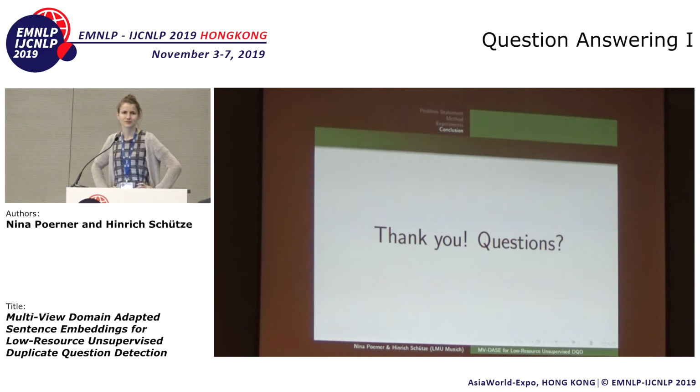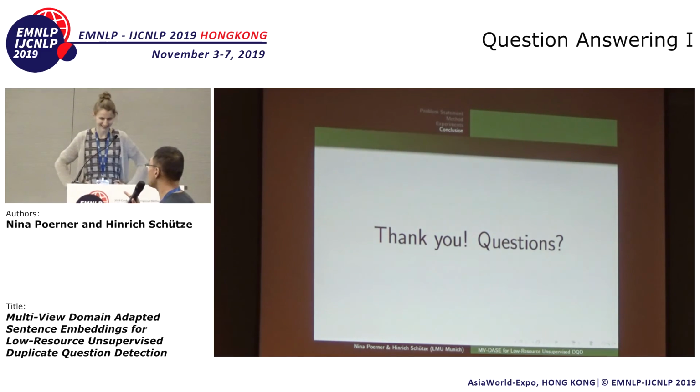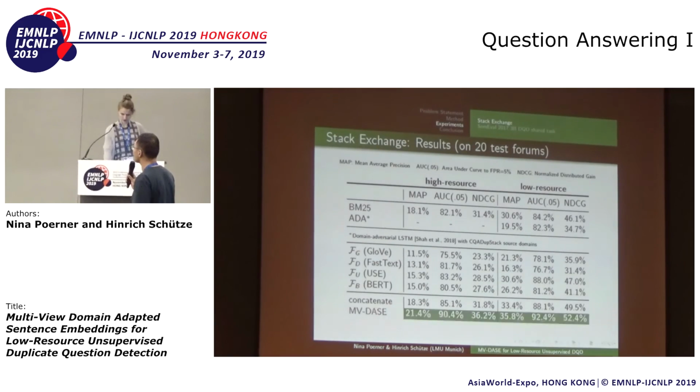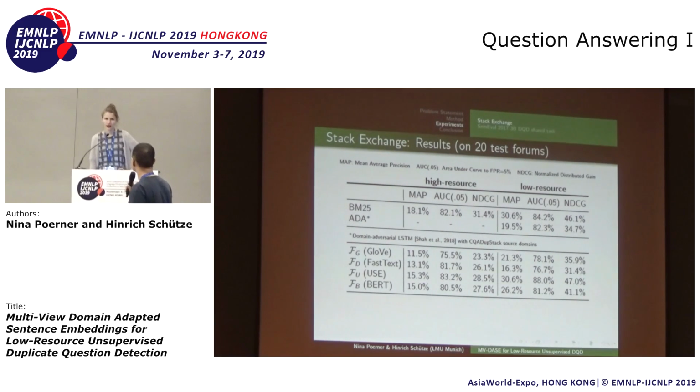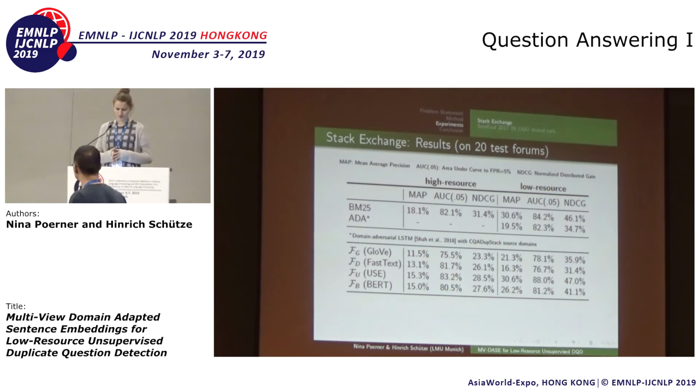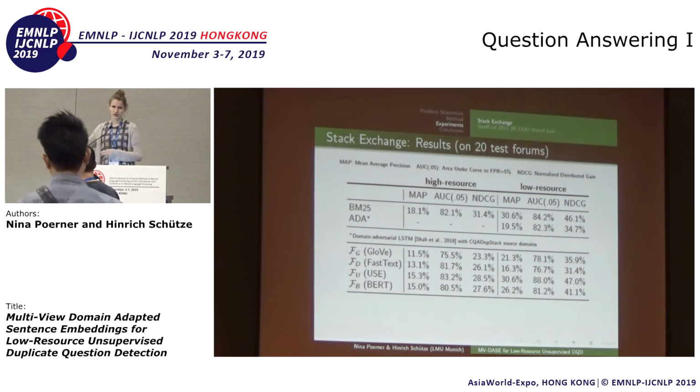I actually have a quick question. In your results tables, one of the tables has no results for high resource forums. So that's because in the domain adversarial setup, which is by Shah et al., you assume that you have a source domain and a target domain, but you evaluate on the target domain.